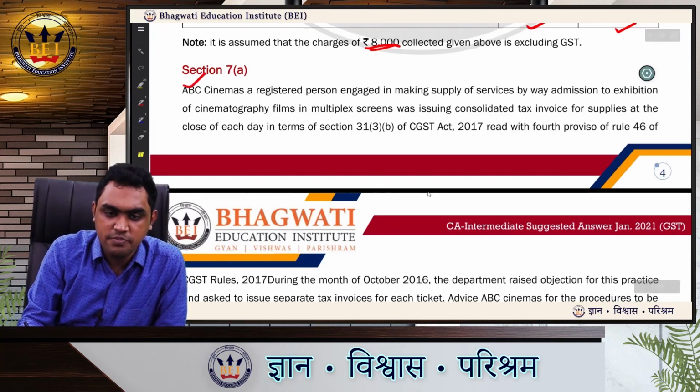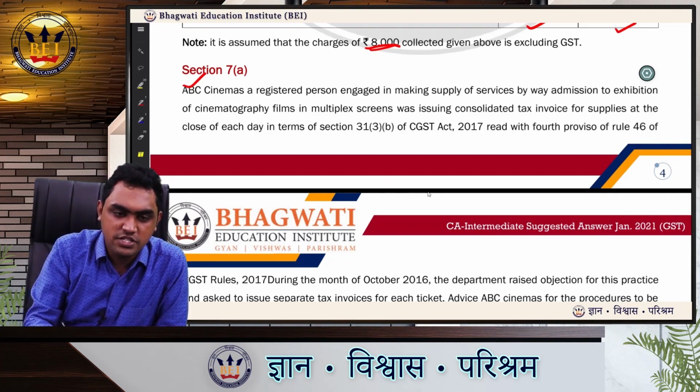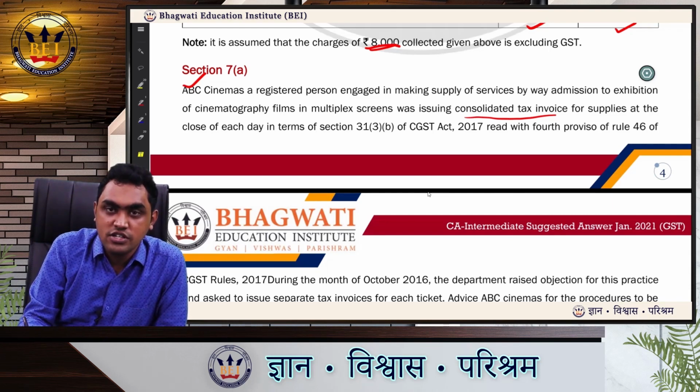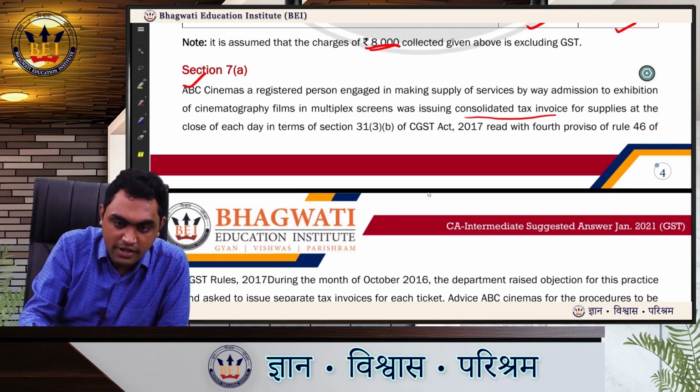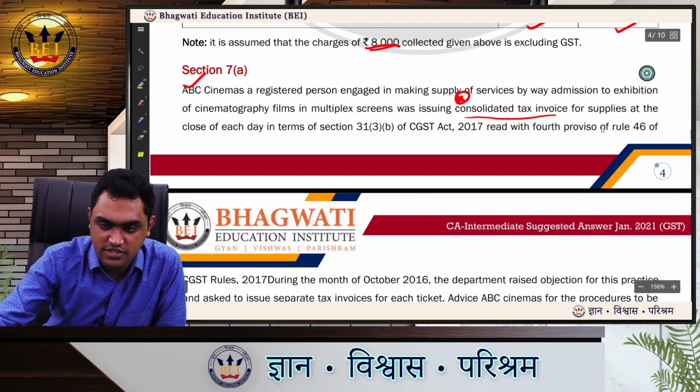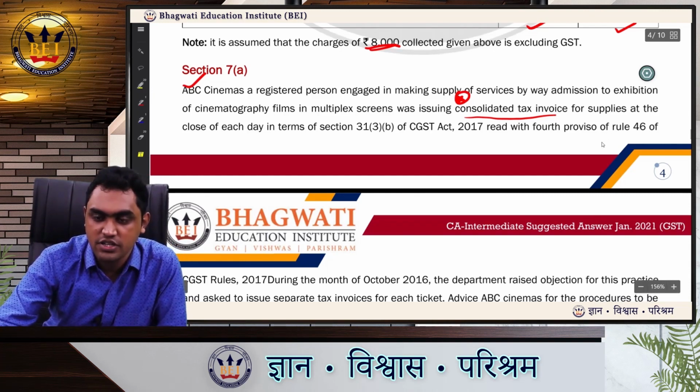ABC Cinemas, a registered person engaged in making supply of services by way of admission to exhibition of cinematographic films in multiplex screens, was issuing consolidated tax invoice. Multiplex people issuing consolidated tax invoice, it should immediately strike you. This was an amendment, latest amendment. It should have struck you immediately that they are not eligible to issue consolidated tax invoice. Let us see what is happening further in the question.